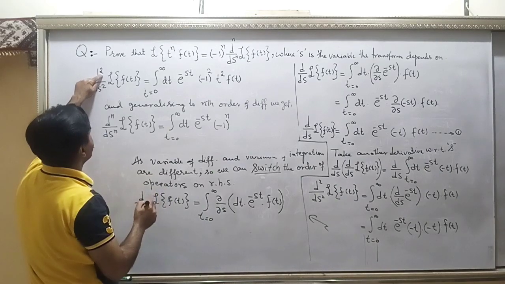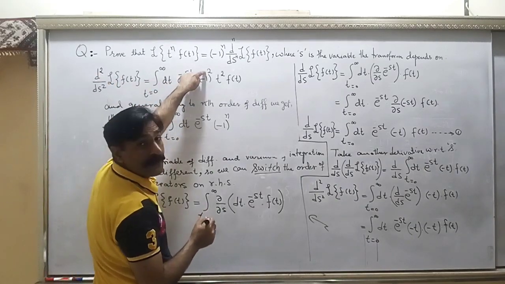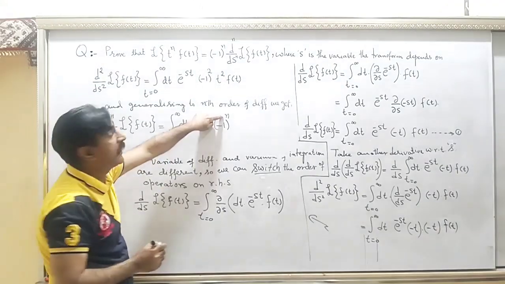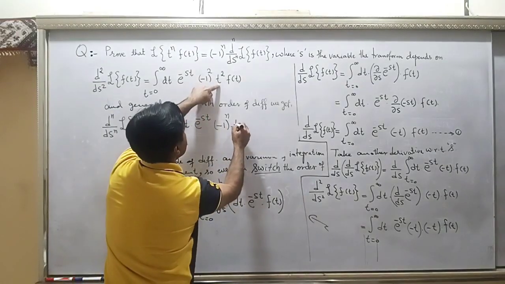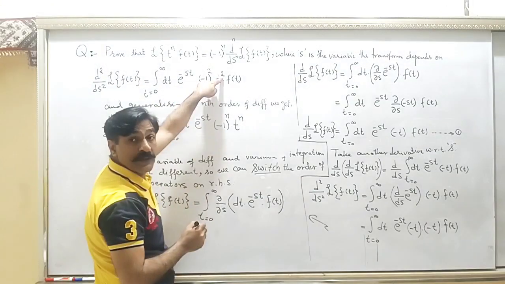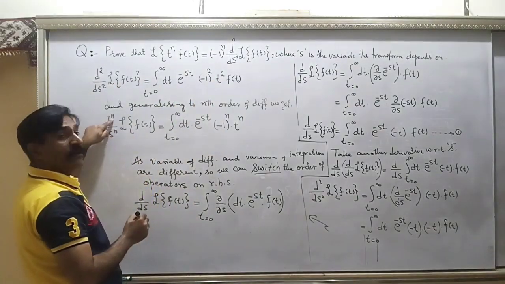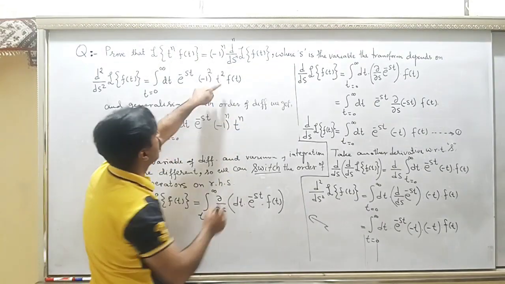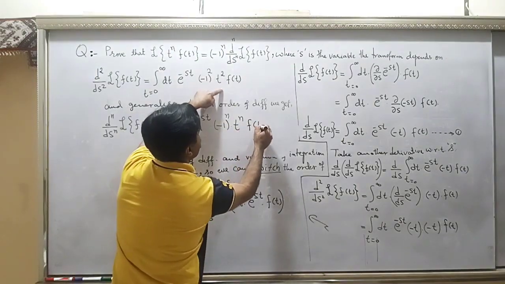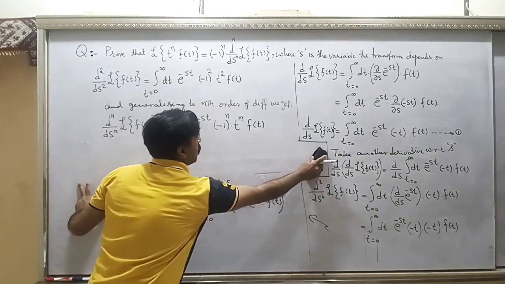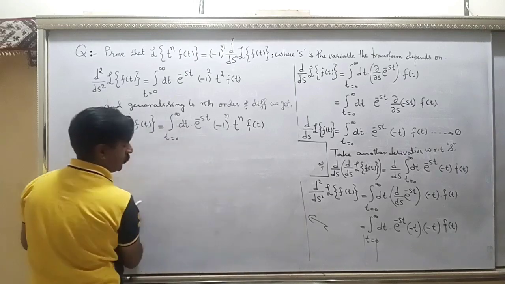For order 2, you have minus 1 to the power 2. When the order is n, you have minus 1 to the power n. And the same goes for t: order 2 and power 2 for t. When the derivative has order n, there will be power n on t, into f(t).